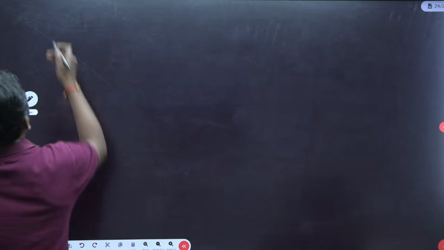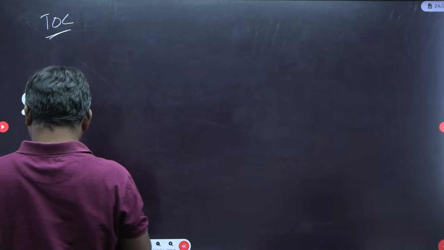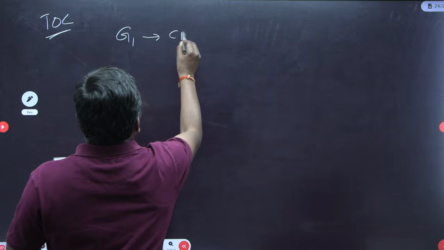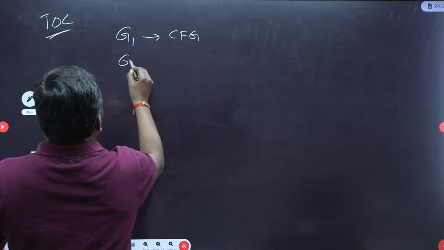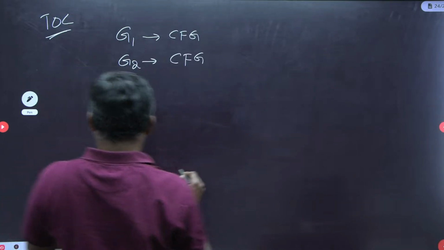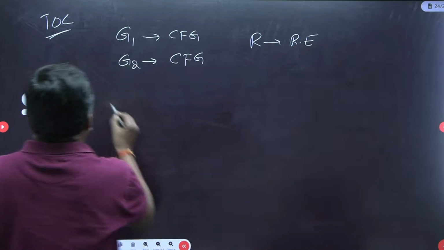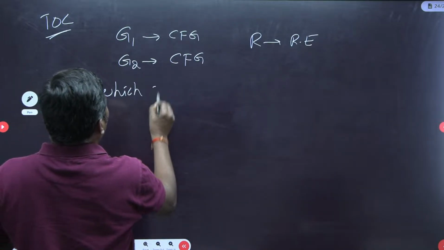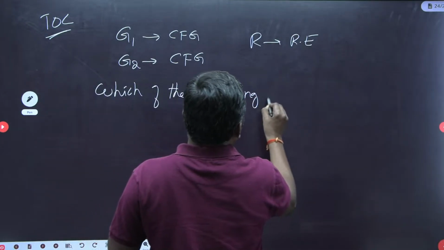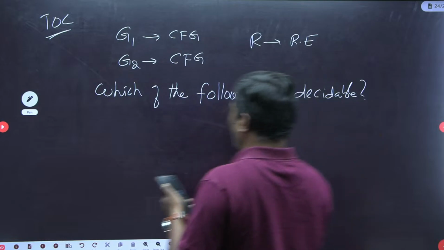Another question from TOC. Grammar G1 is given, a context free grammar. G2 is another grammar, also context free. R is a regular expression. They ask: which of the following is decidable?